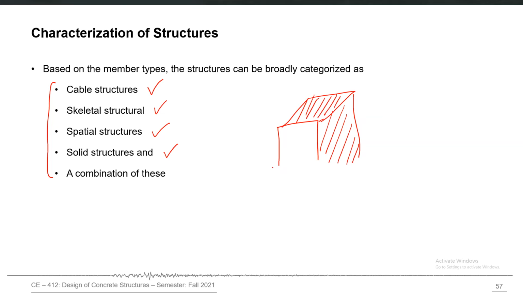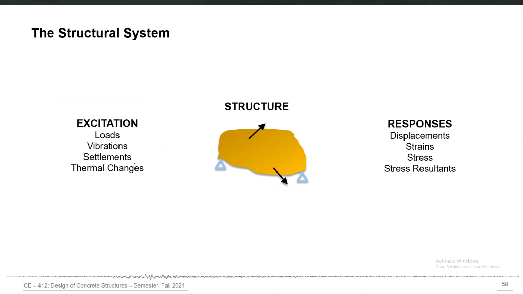And then in the footing, if you have a very thick reinforced concrete footing, you may idealize that as a solid structure. So it may comprise different solid elements. So within one real structure, you may have more than one kind of shape or form of these components. So our primary purpose of structural analysis is that on one side, we have a real structure, and here we have different types of excitations which our structure may experience during its design life.